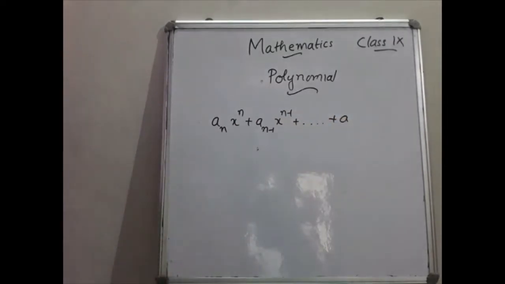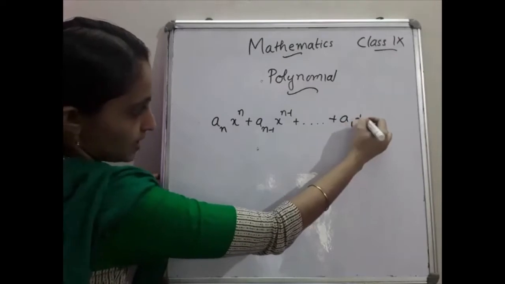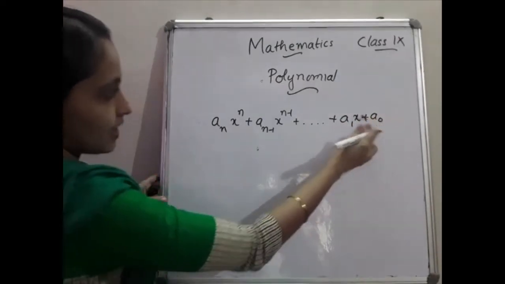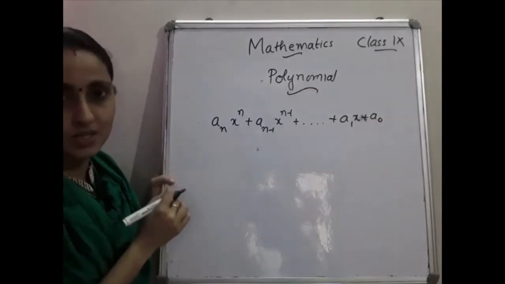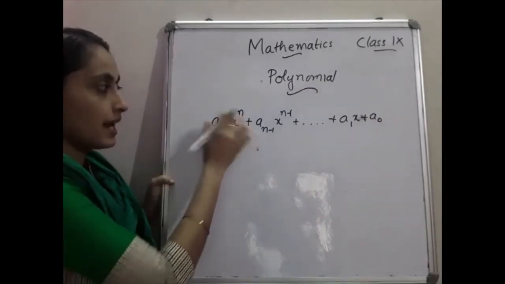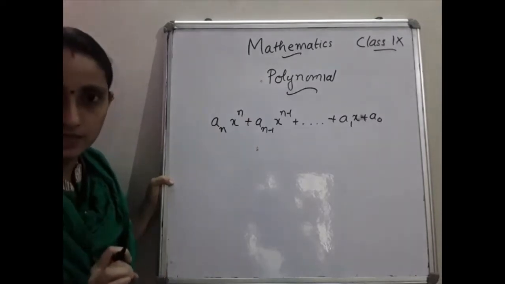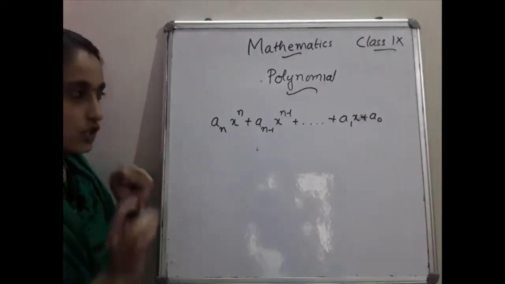a1 plus a1x, okay, a1x plus a0, where a0, a1, etc. are real numbers or integers, and then n, the power of n, is always a positive number that you have to keep in mind. Okay, that is a basic definition of a polynomial.